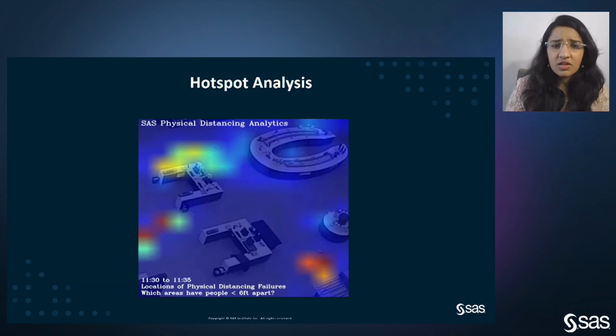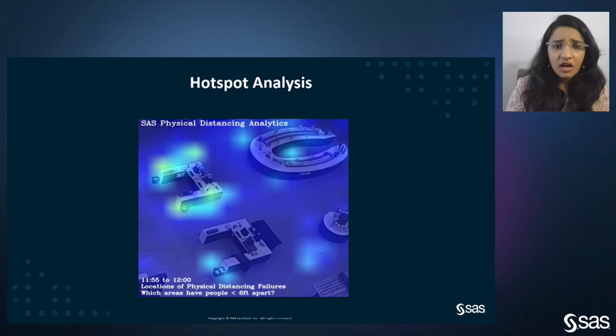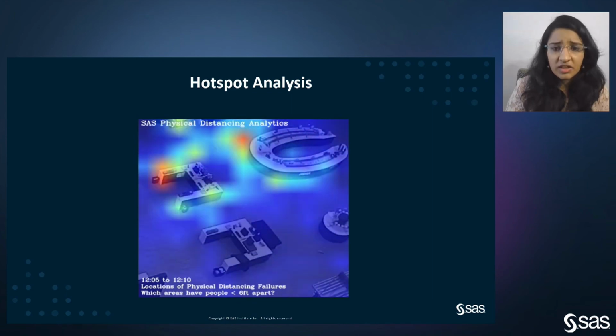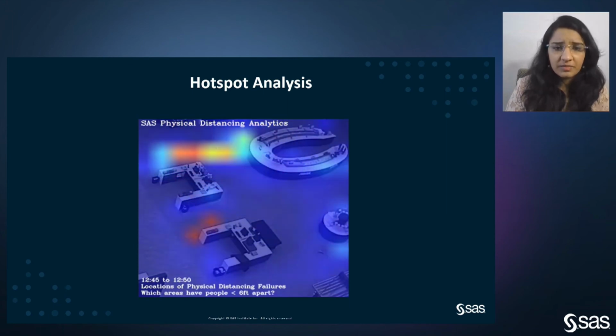Next, we have the hotspot analysis. Till now, we were trying to focus on the interactions of each of the individuals. However, it is also important to know at which location the physical distancing norms were failed just due to the intrinsic nature of the objects which are present.